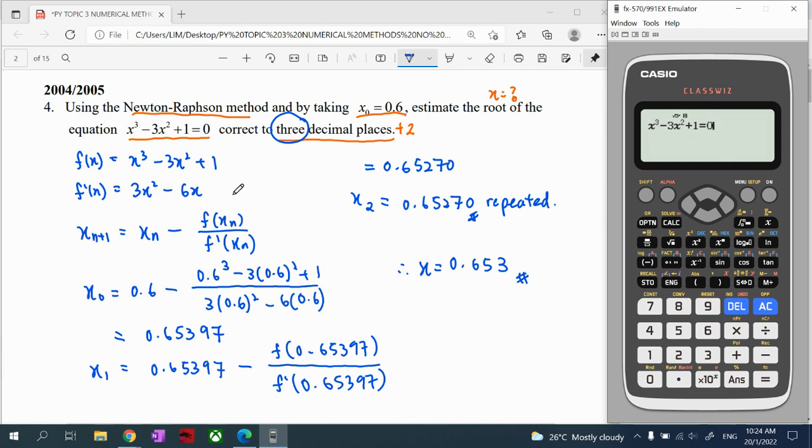To estimate the roots, we use the solve function, shift solve. Ignore the memory, just press equal and it will calculate. Your x value is 0.6527, left-hand side and right-hand side are equal with no error. Yes, our answer is exactly the same, which means we double-check that we are doing it correctly by using the Newton-Raphson method.